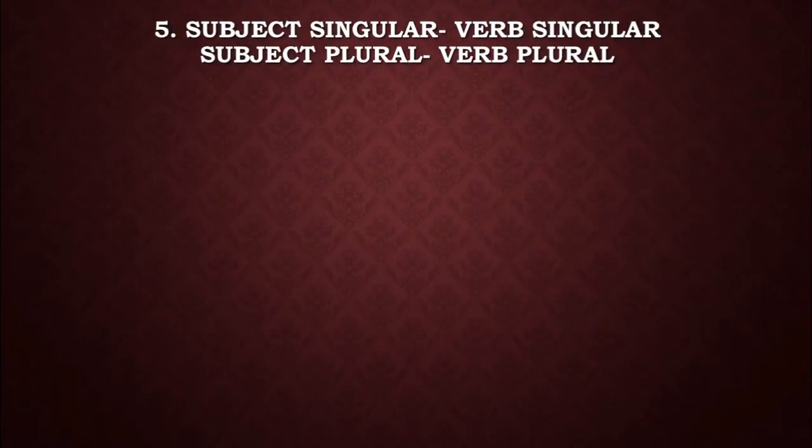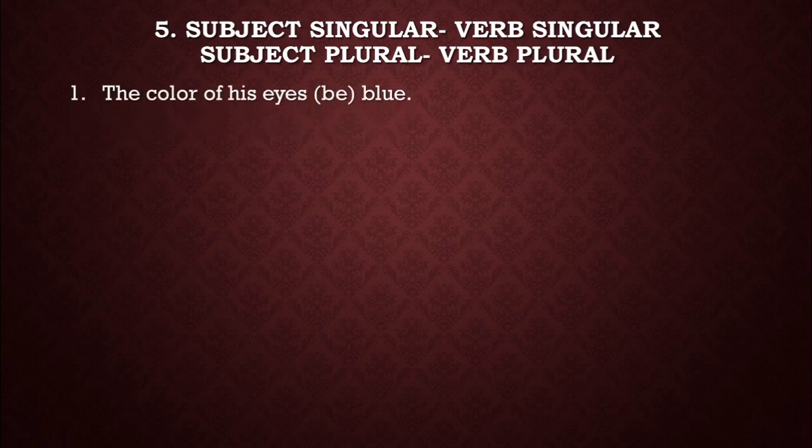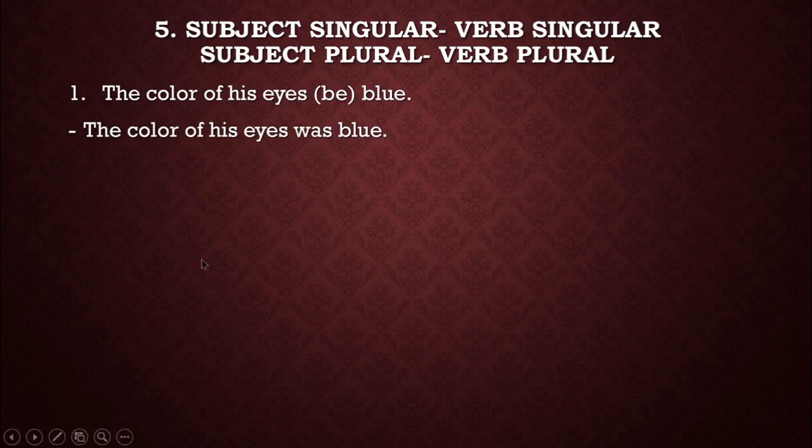Okay, and this is very simple and very easy. If the subject is singular, the verb will be singular. That means a singular subject takes a singular verb. A plural subject takes a plural verb. Very easy. Okay, you see, the color of his eyes be blue. Be indicates am, is, are. Okay, so let's write, the color of his eyes was blue. Although this is eyes, this will not be were.